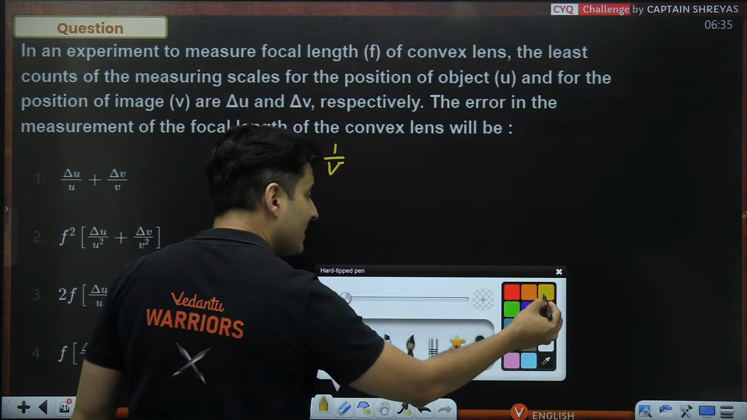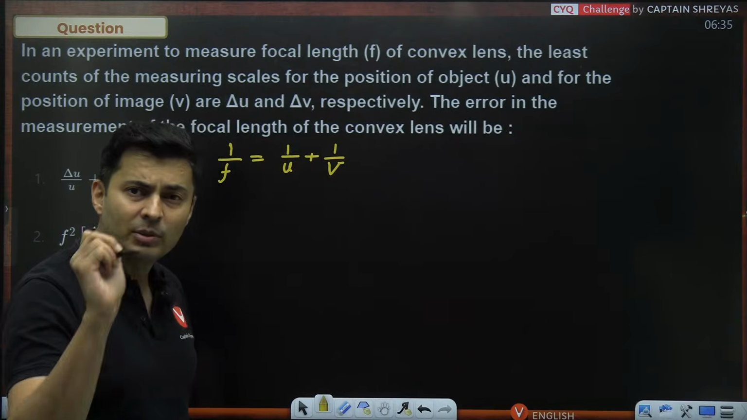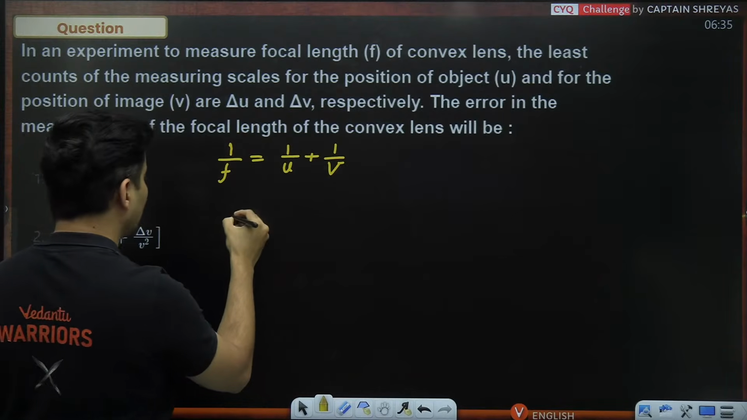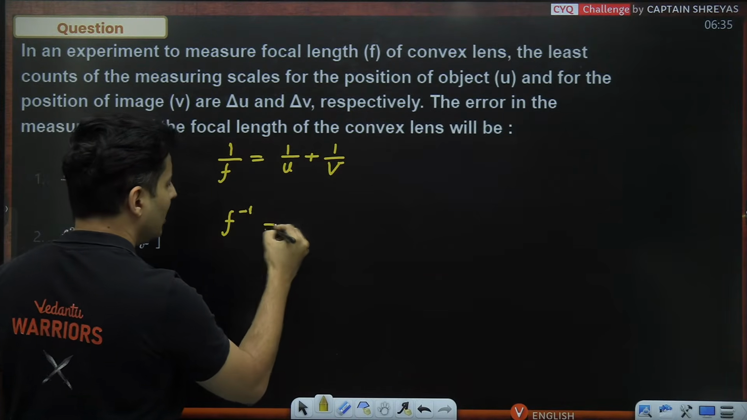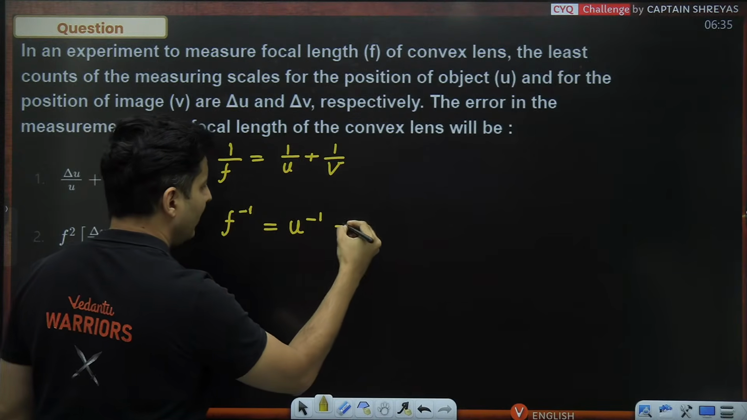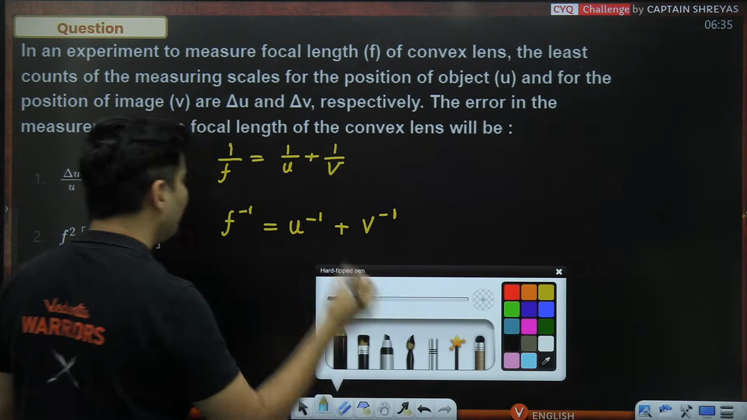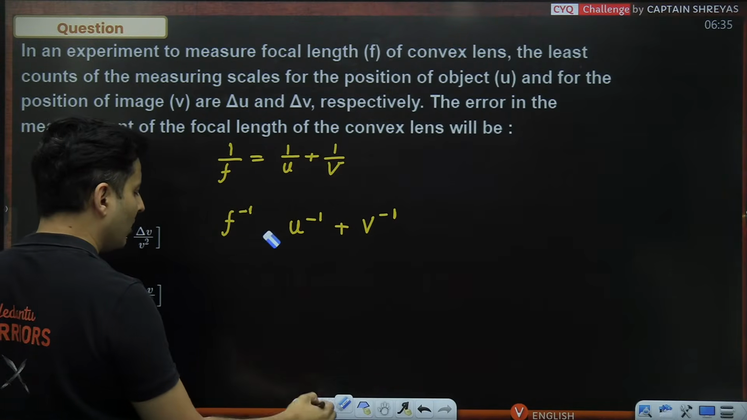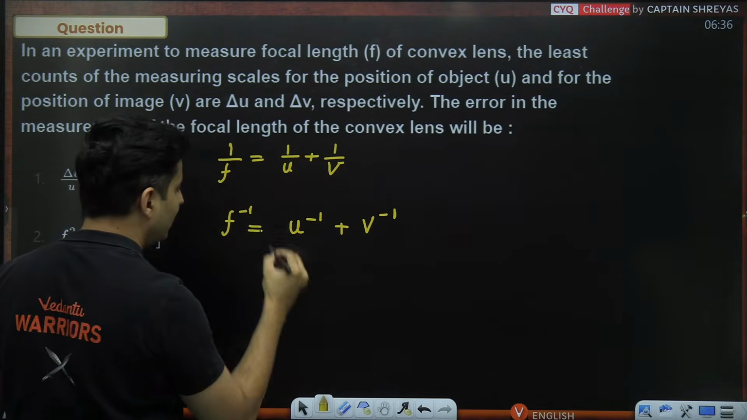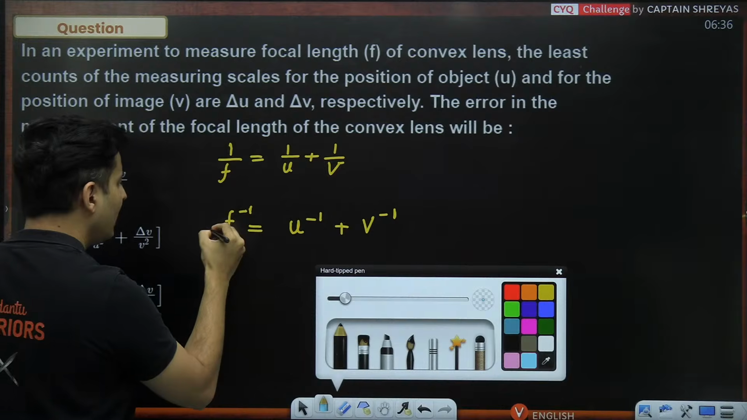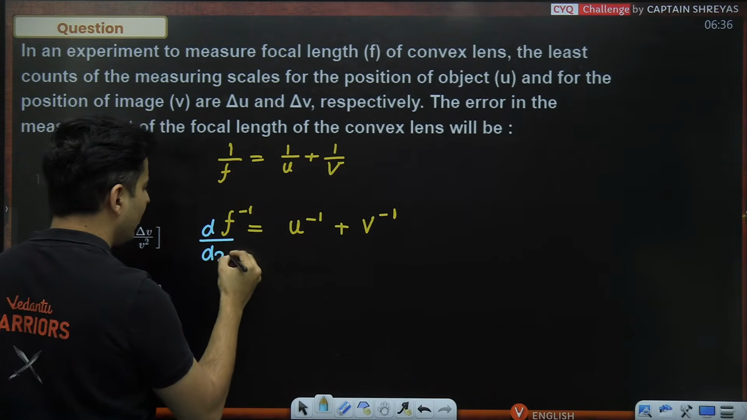Alright. So, in such cases, use the concept of derivatives. Take f on the top, so it will become f raised to minus 1. u on the top, u raised to minus 1. v on the top, v raised to minus 1. Now take the derivative with respect to some variable. Doesn't matter what variable it is. Just take the derivative, guys. So it will be d by, let's say, dx.